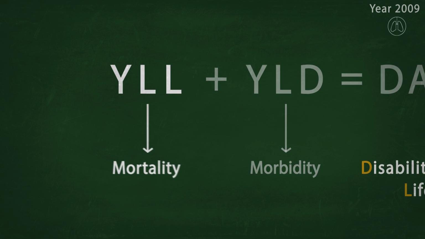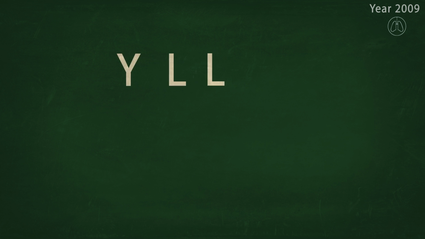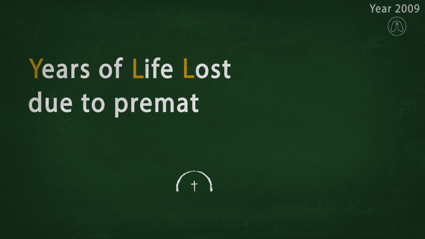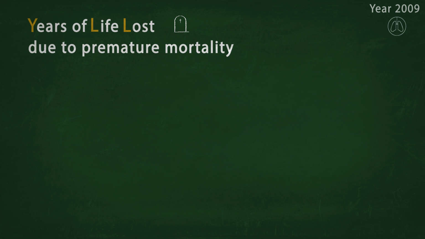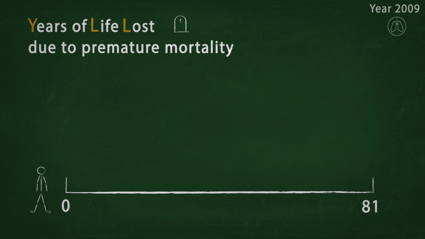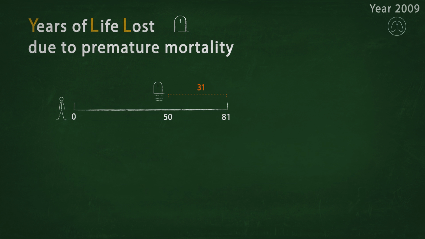And what does this mean in detail? YLL stands for years of life lost due to premature mortality. These are the years lost if a person dies before reaching an average life expectancy. For a person living in Germany, the life expectancy is on average 81 years. If a person dies due to lung cancer before reaching this age, for example at age 50, she or he loses 31 life years. The YLLs are estimated for all deceased people at a certain age.